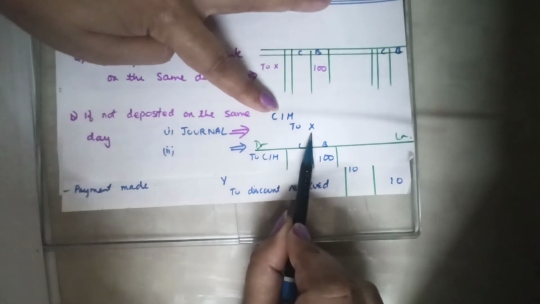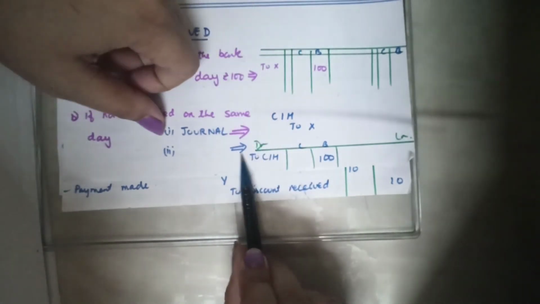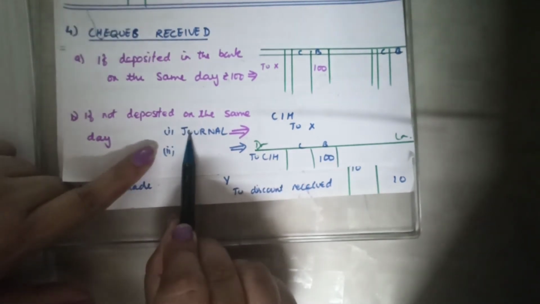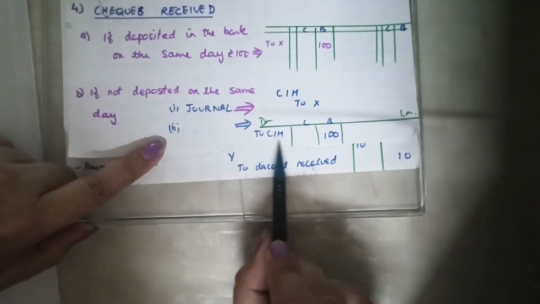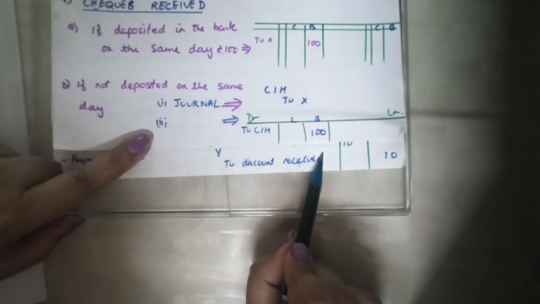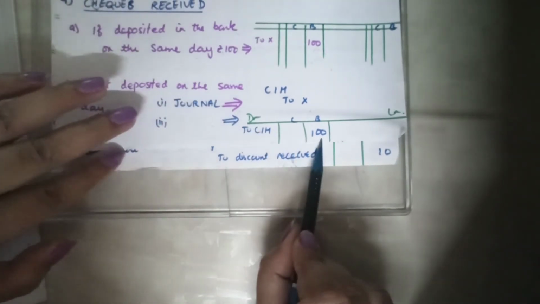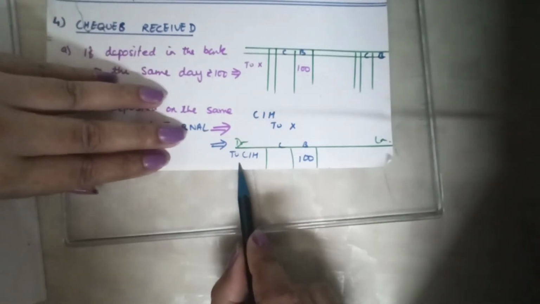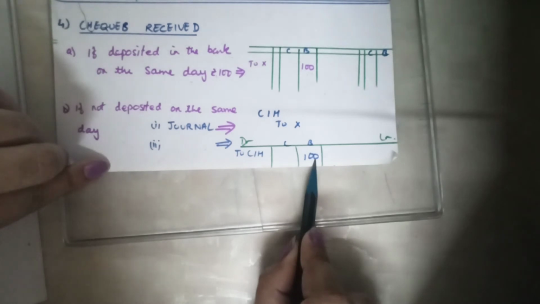Check in hand to X. When I send this to the bank, at that time I make the second entry. This transaction is made in two parts. First is check in hand to X, and the second will be the debit side, check in hand. When this check in hand goes to the bank, check in hand to bank rupees 100, and it is done. Check in hand is on the debit side of the bank column, and then it is assumed to be done.